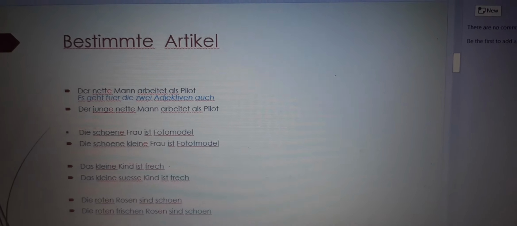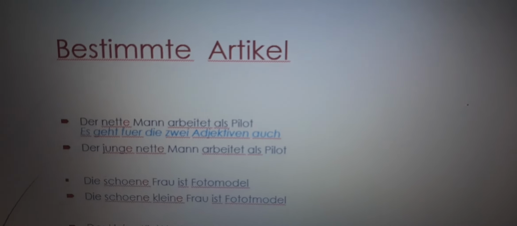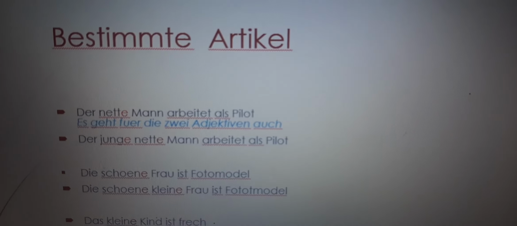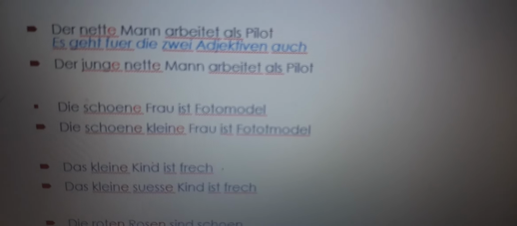We'll take first of all bestimmt article. Bestimmt article, meine liebe Leute, my dear people, you know what is bestimmt article? Normally der, die, das, die. And here we can see der nette Mann arbeitet als Pilot. Es geht für die 2 Adjektiven auch.